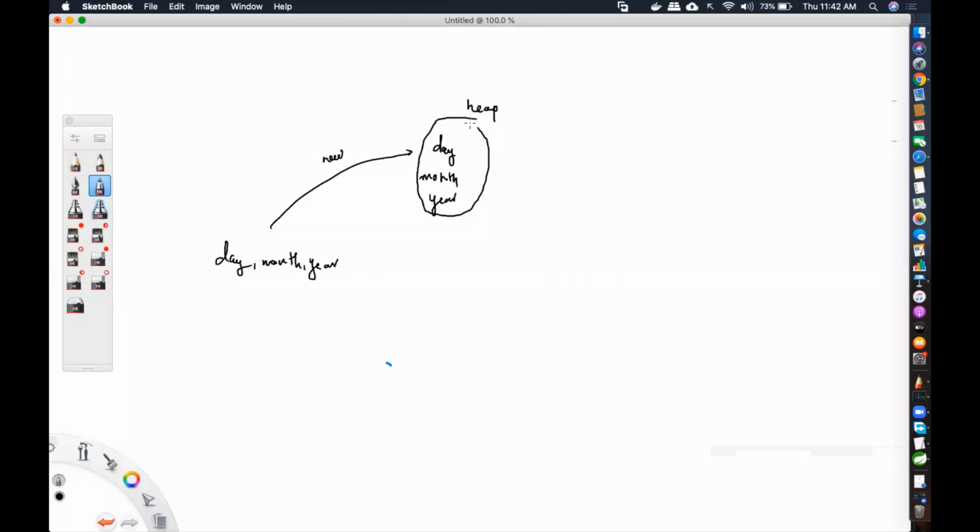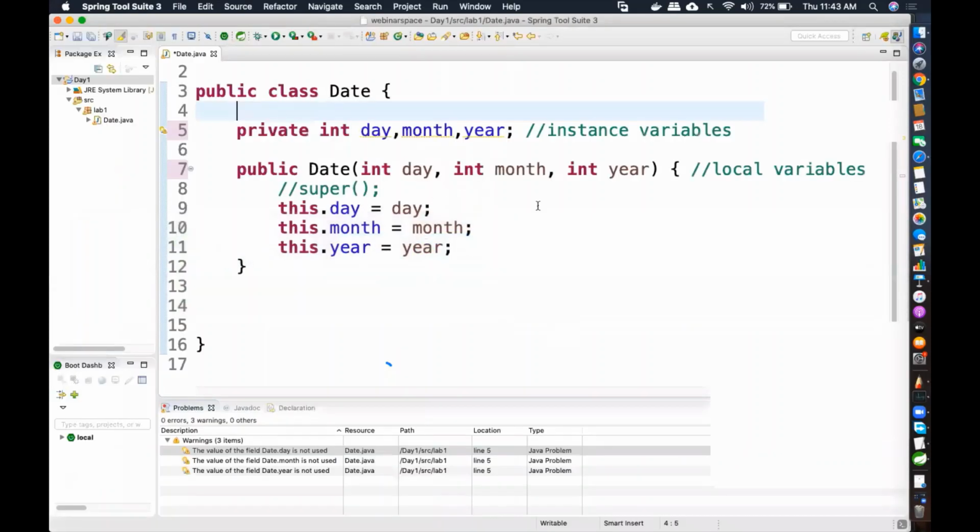Then there comes a heap. So inside that, day, month, and year. If I create another object, then that will also have its own memory of day, month, and year. So this is residing within the heap. Are you understanding? If these are variables, that means if I give a particular value for this, it is only for this object. If I give a different value for this, it is only for this particular object. So let me just show you that.